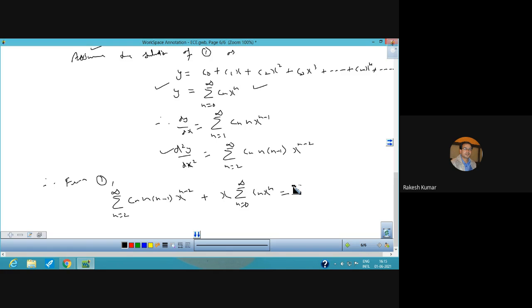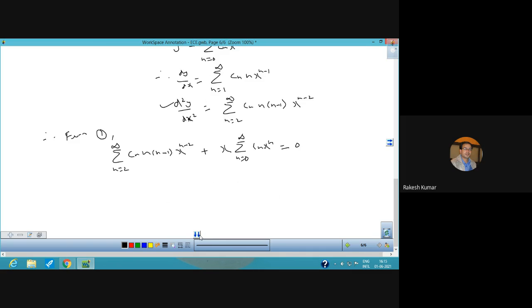Now the value has been substituted, because your differential equation is this. So you can solve a little.